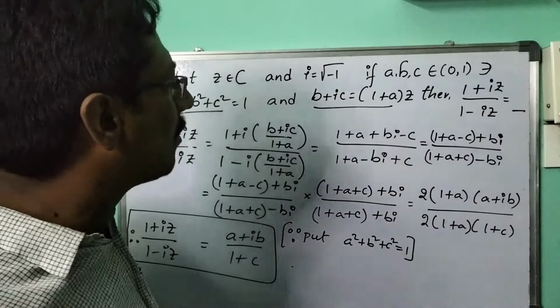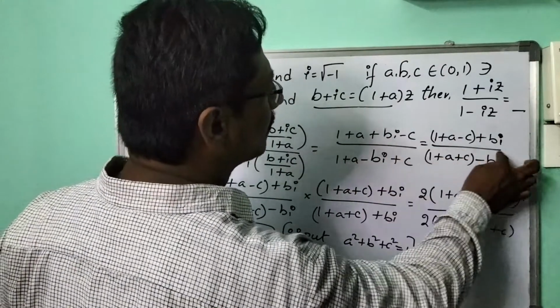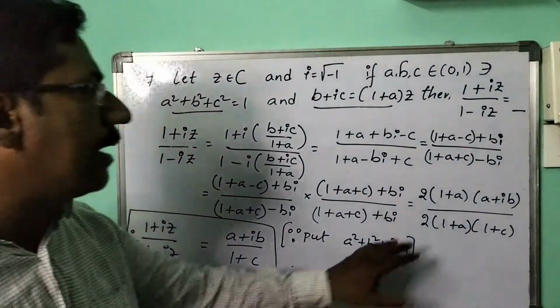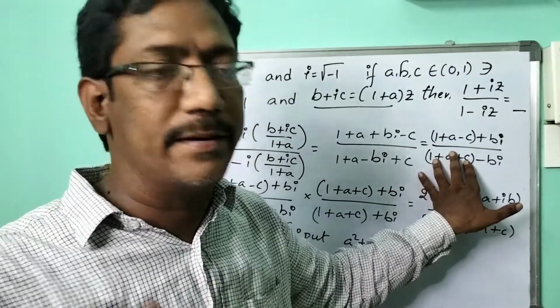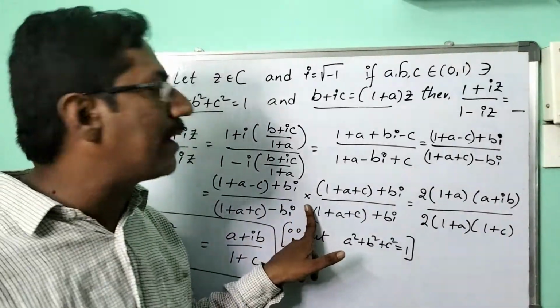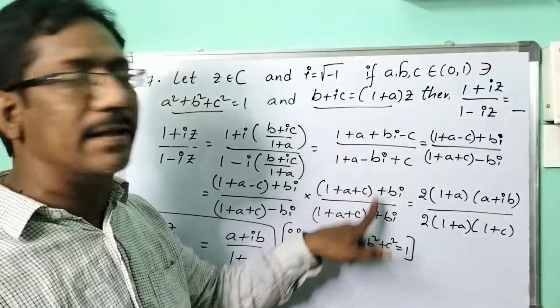Okay, now take all real terms. So 1 plus A minus A as the real term and imaginary what plus B. Same with here. One thing, children, whenever we have imaginary numbers in the denominator, we have to make the rationalizing factor. That is the thing we have to do. Here, let me make the rationalizing factor for this, which is minus Z. So with plus we have to multiply and divide it.